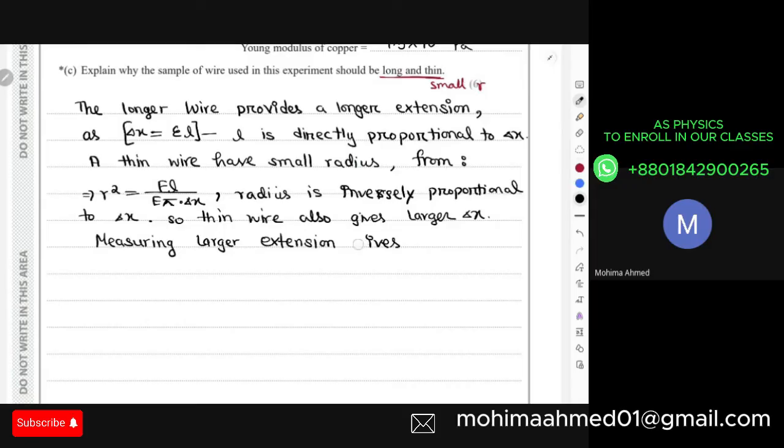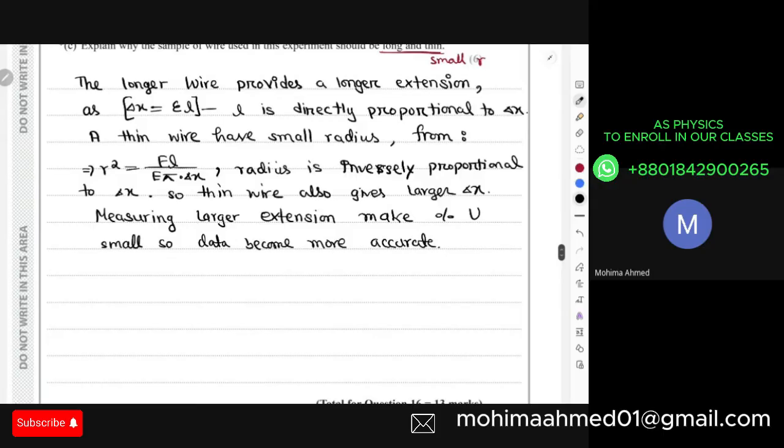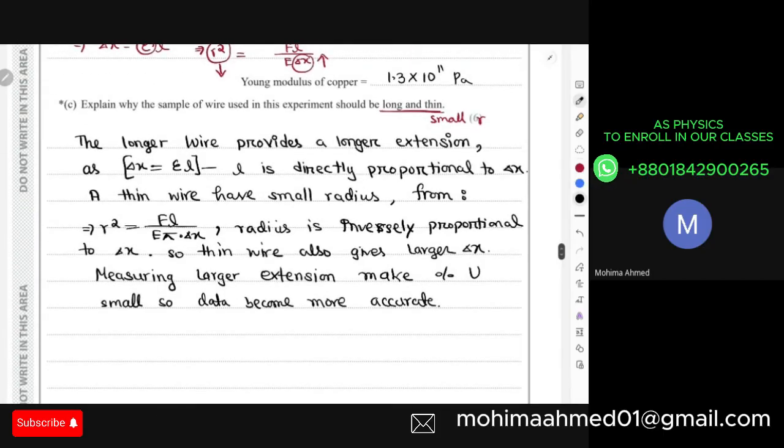Measuring a larger extension makes the percentage uncertainty smaller, so data become more accurate, right? So this is your case actually.